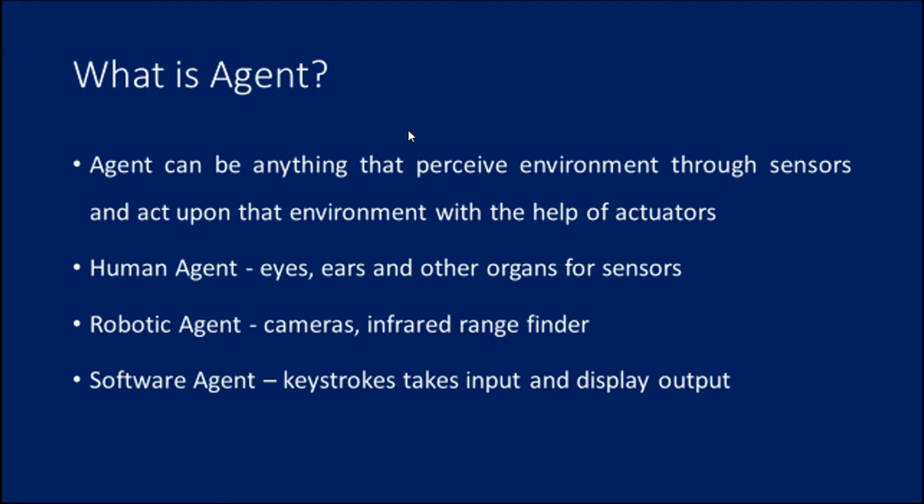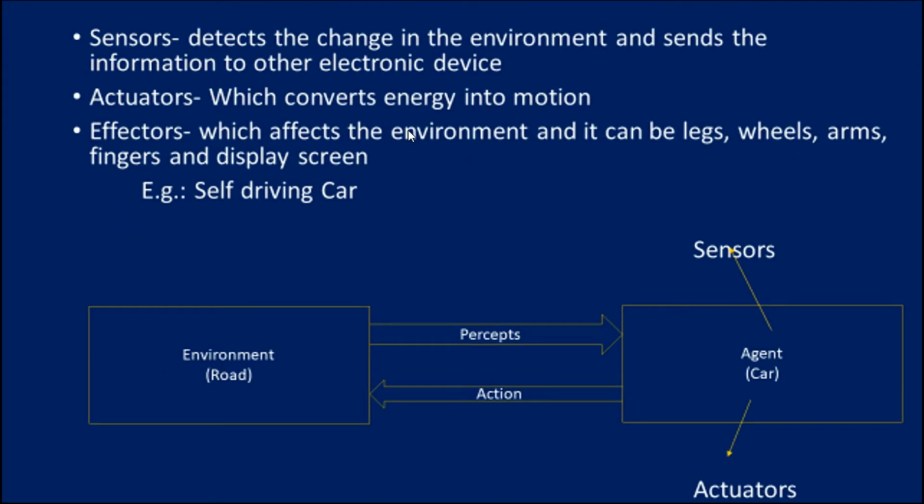So it can be of several types. The next thing we are just going to see is what is meant by sensors. Sensors detect the change in the environment and send the information to other electronic devices.